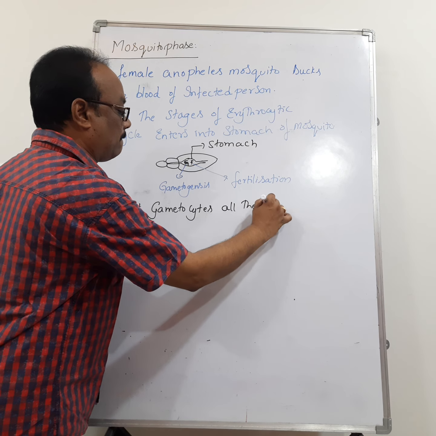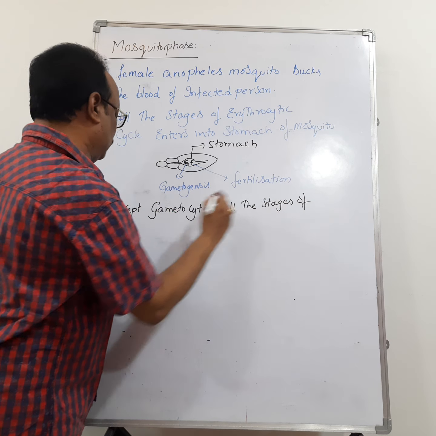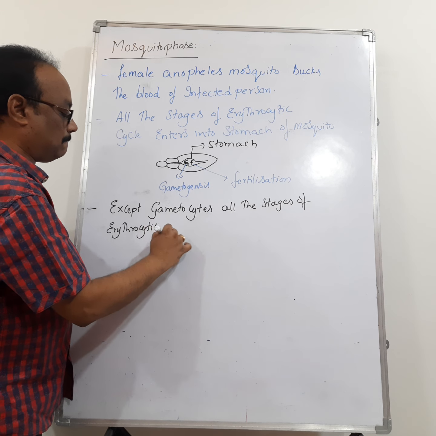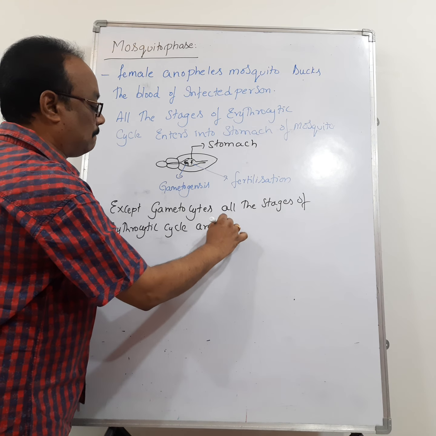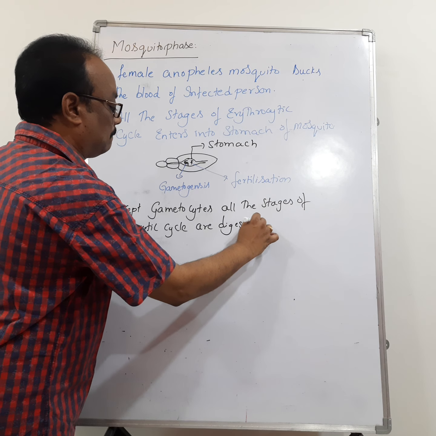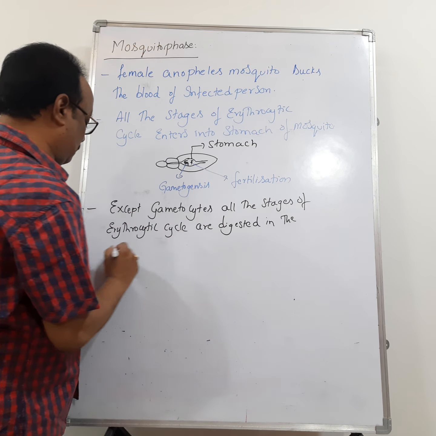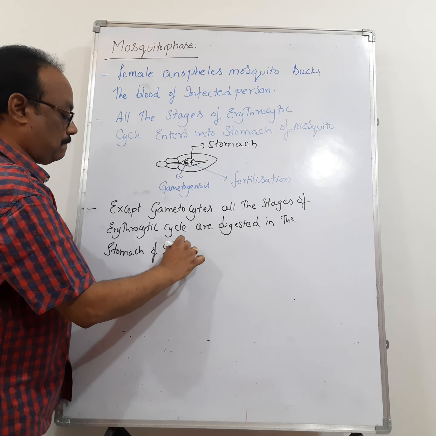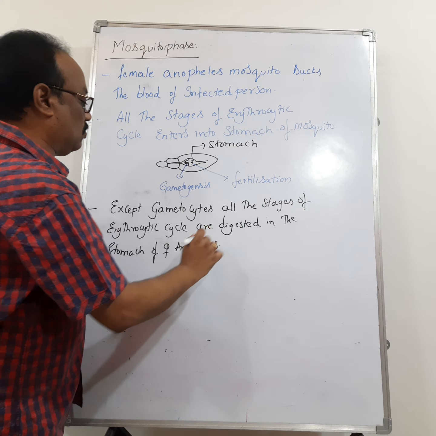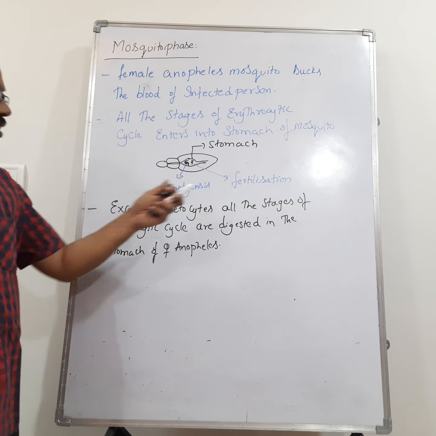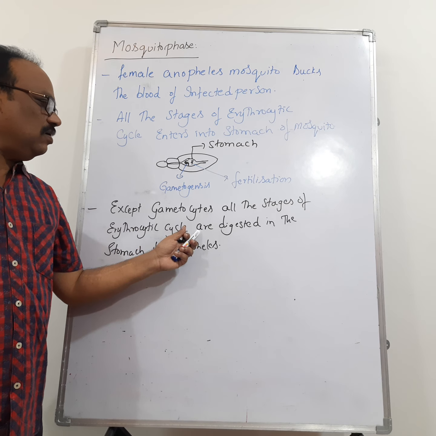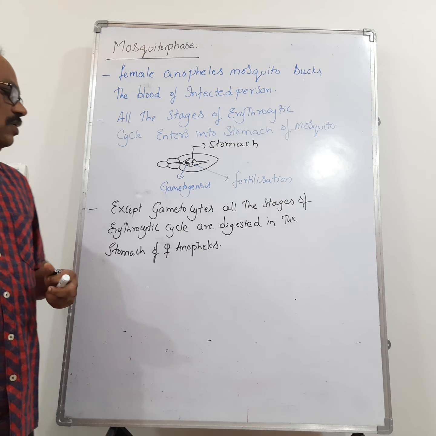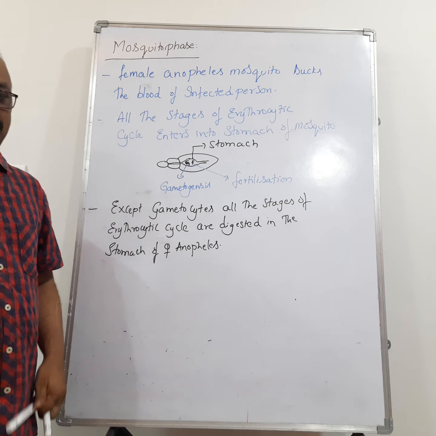All the stages of the erythrocytic cycle, right? So except the gametocytes, all the stages of the erythrocytic cycle are digested in the stomach of the female Anopheles mosquito. Now let us see gametogenesis.